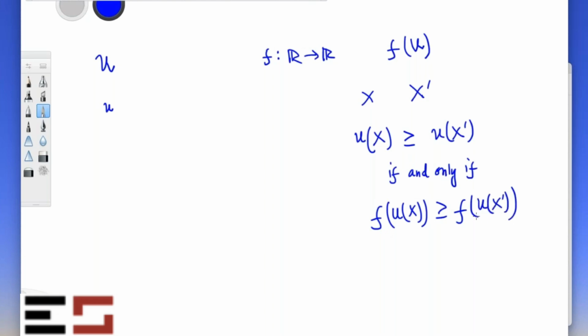That's a proof. It will always work. So, very important, any increasing transformation of the capital U function will give you again a utility representation of the preferences over the lotteries.